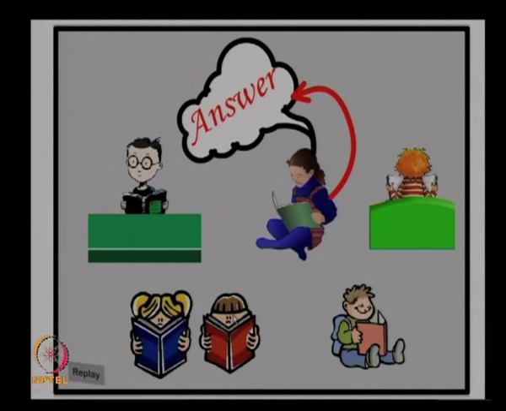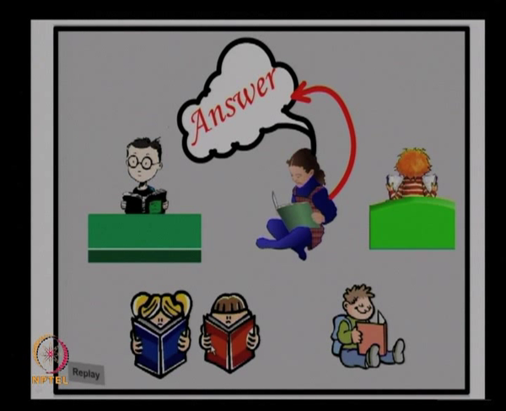This sort of thing may continue, and it is called a parallel model, because all of them are working on their sub problem simultaneously, and when one person has a query he asks and another person provides the answer. This is called the parallel communicating model or the classroom model.